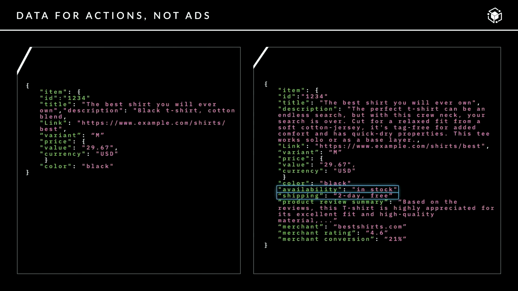But where we're starting today, these ad feeds on the left, they don't even know if a product is in stock. They don't know the shipping. They're static. They're not dynamic. So what are we doing?